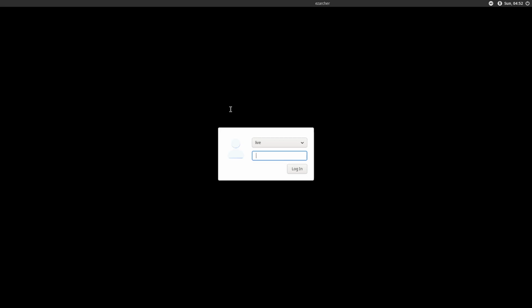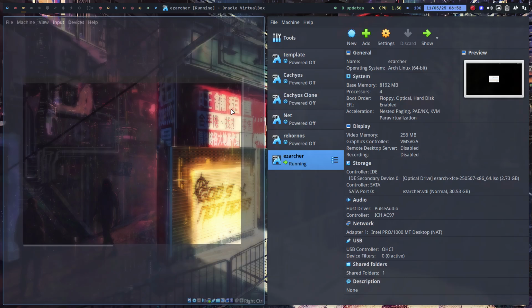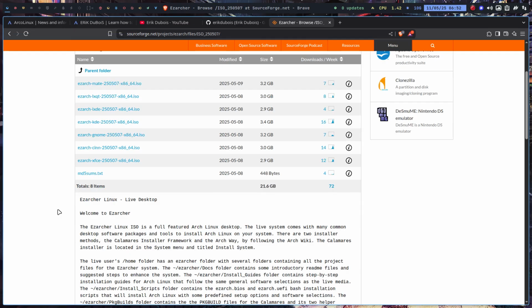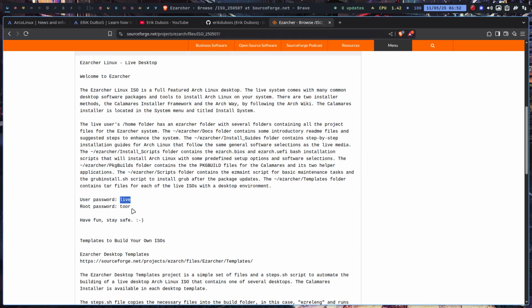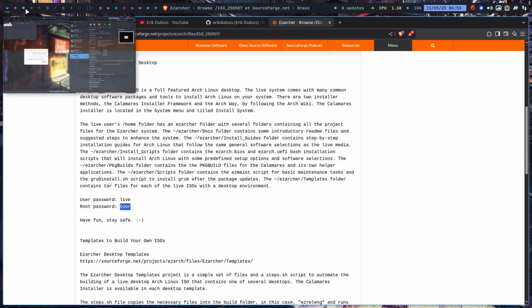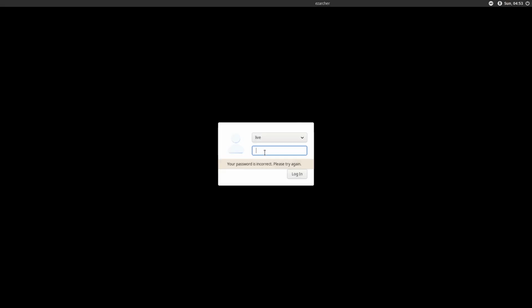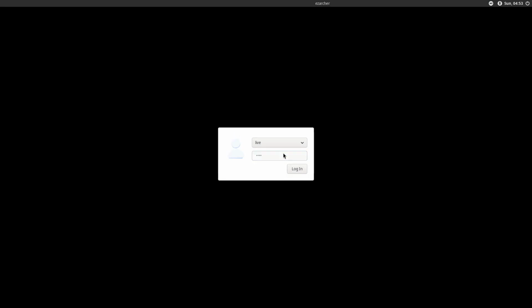I believe it was on the SourceForge and it was root in reverse, which means toor. Unless that was a completely different website that I have in my mind. So let's have a look. Welcome here. It should have been there, right? Live and toor. And what do I have? I have live. Let's try root then. How about my caps lock? Caps lock is not there. Let's try again, toor, T-O-O-R. It can't be a QWERTY AZERTY thing.